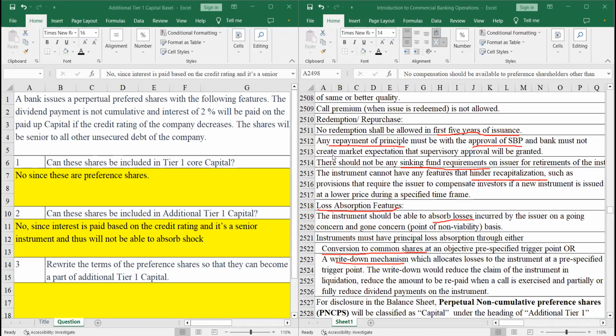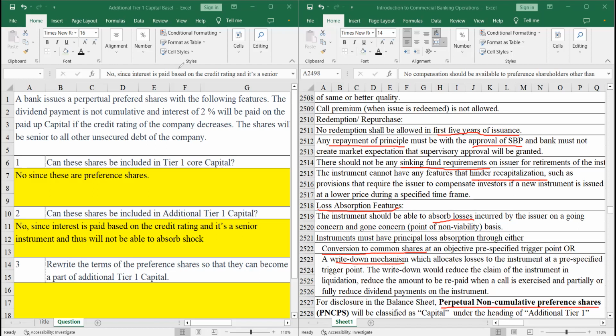So in the end, perpetual non-cumulative preference shares without any incentives other than dividends, and with no leading credit rating effects, could be considered a part of your additional tier one capital.